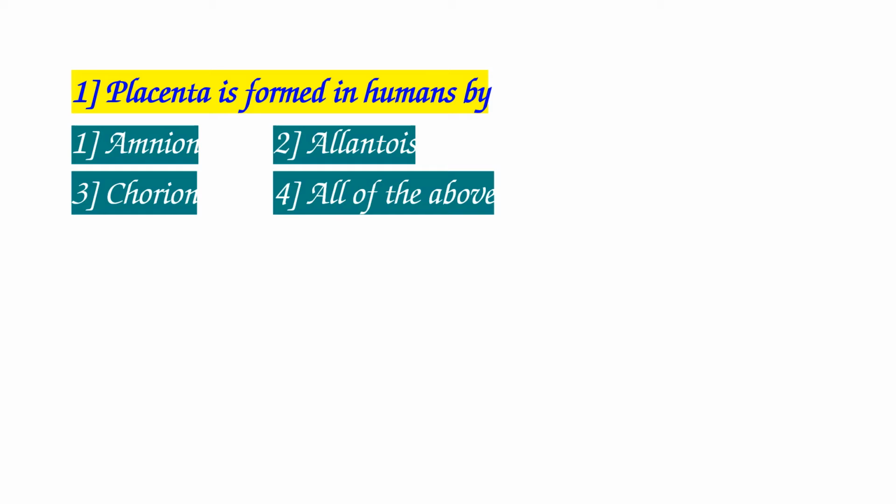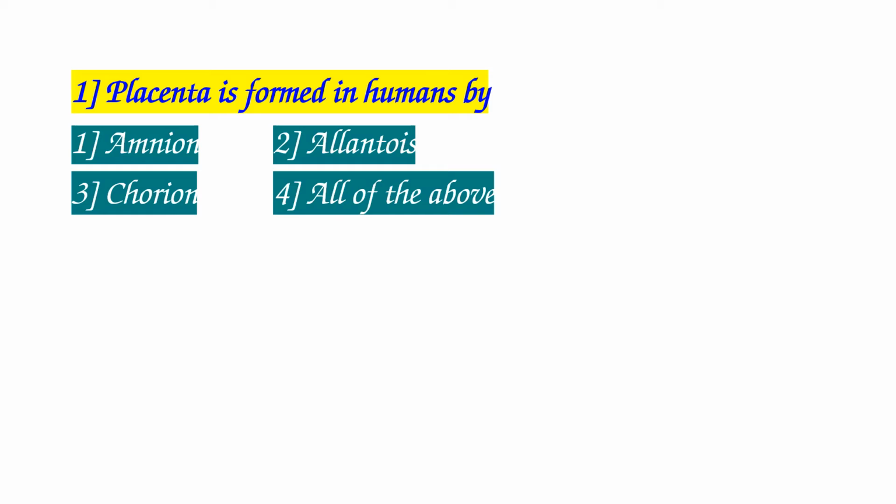And the second one is allantois. It is an extra embryonic membrane of reptiles, birds and mammals arising as a pouch. So this allantois serves as a temporary respiratory organ as well as it stores the fetal excretion. So that's why allantois acts as a respiratory as well as excretory function.